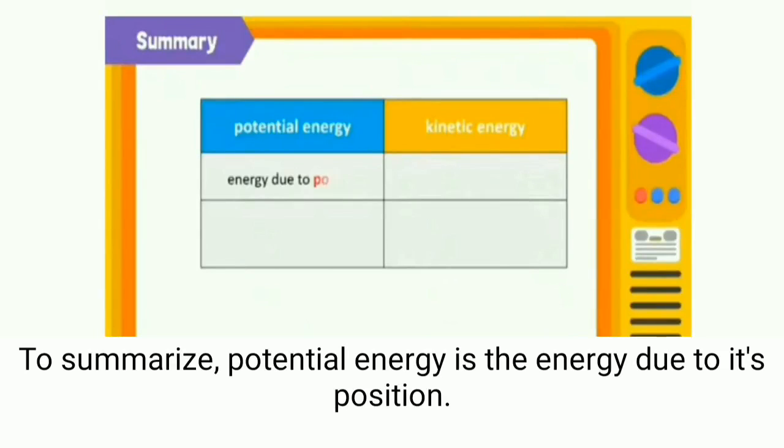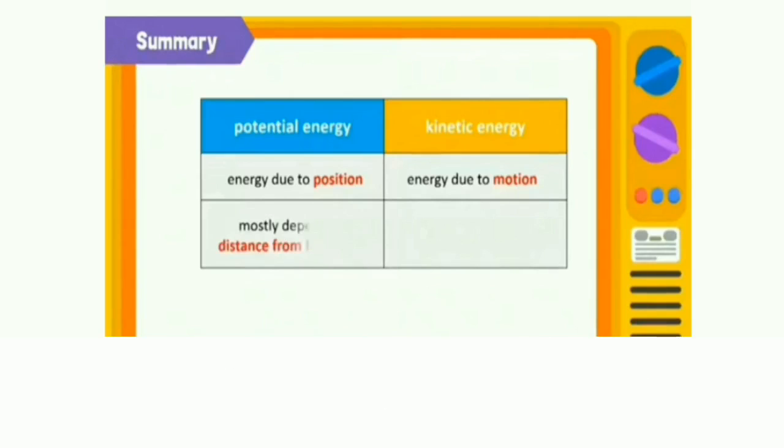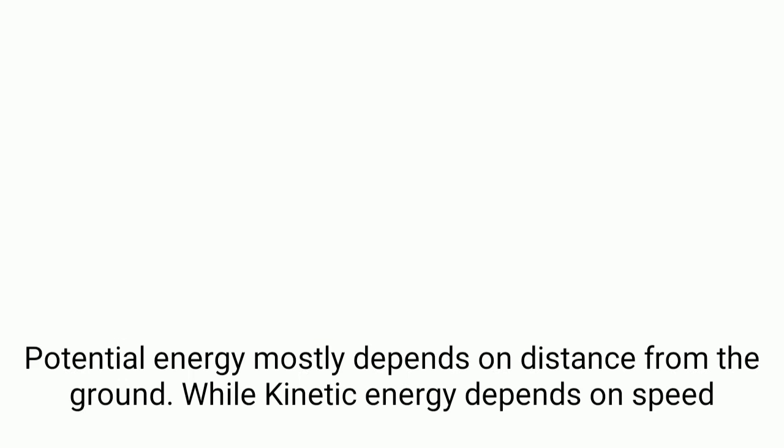To summarize, potential energy is the energy due to position. Kinetic energy, on the other hand, is the energy due to motion. Potential energy mostly depends on distance from the ground, while kinetic energy depends on speed.